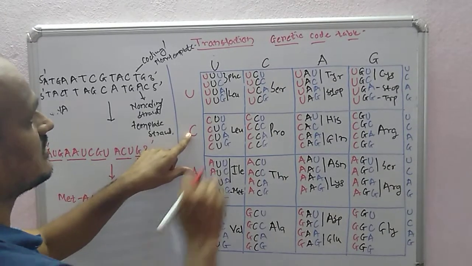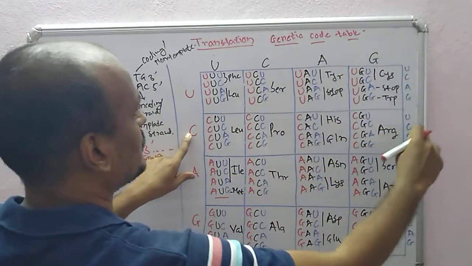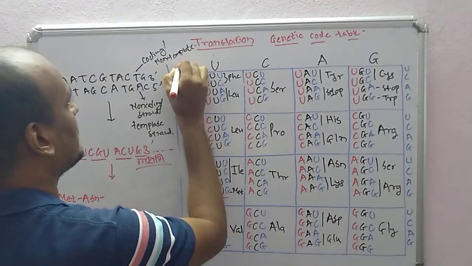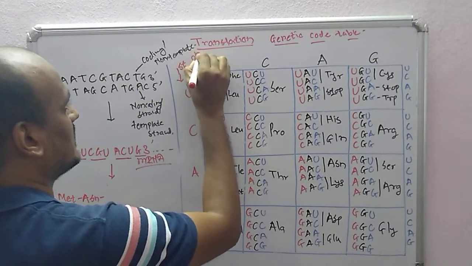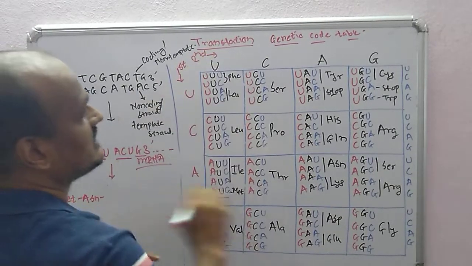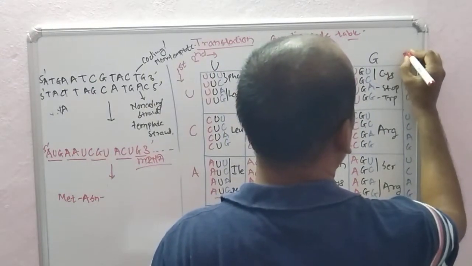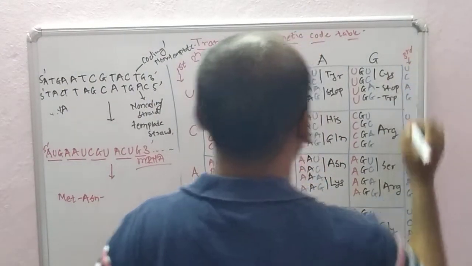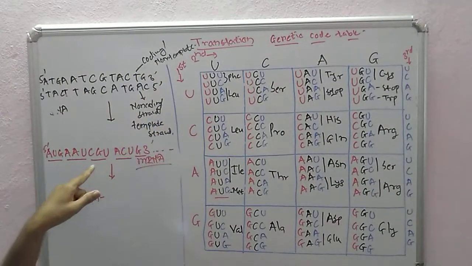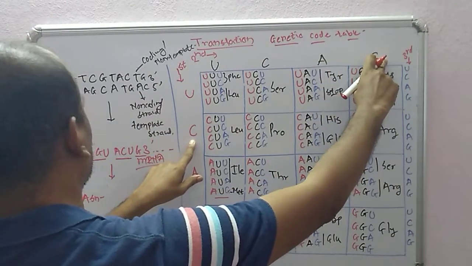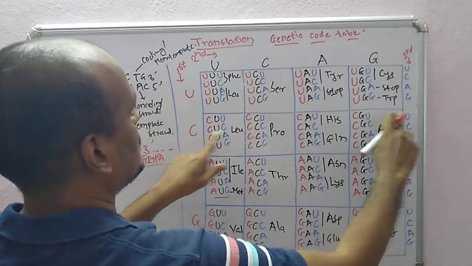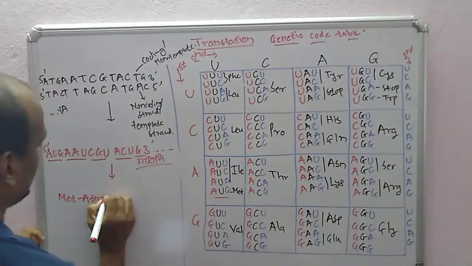CGU, CGU. Whenever we are reading the first letter, we read in this direction. When we are reading the second letter, we read in this direction. And if we are reading the third letter, we read in this direction. So C G U. CGU is arginine.